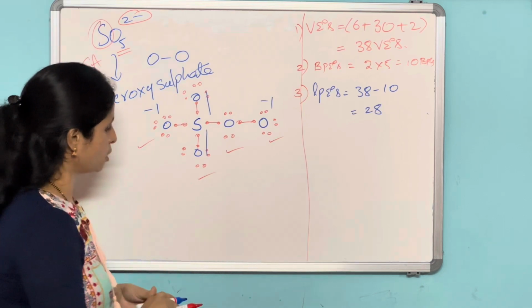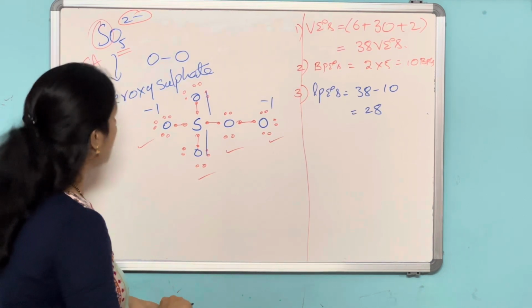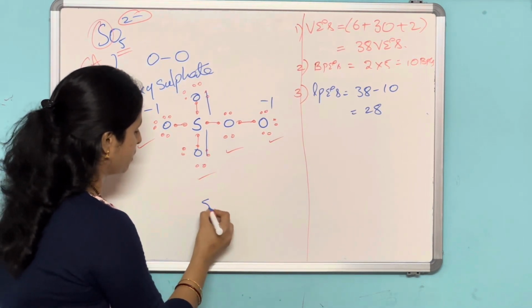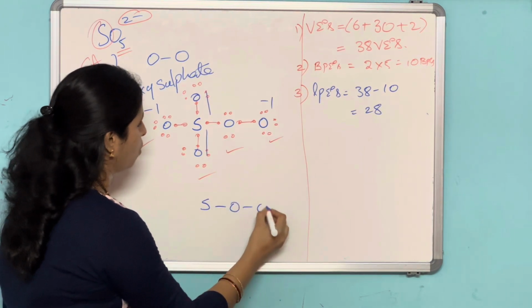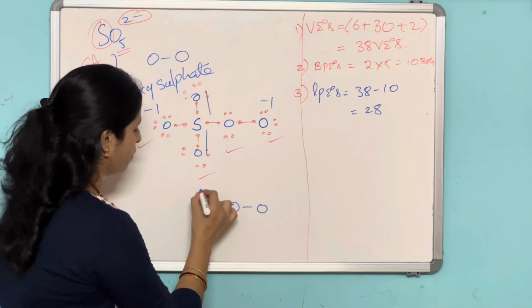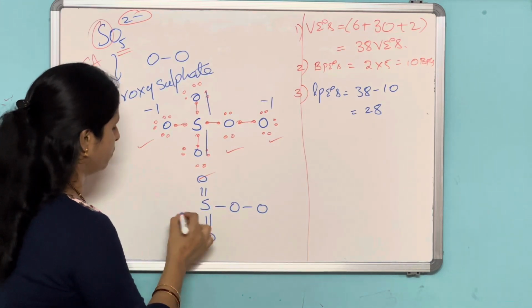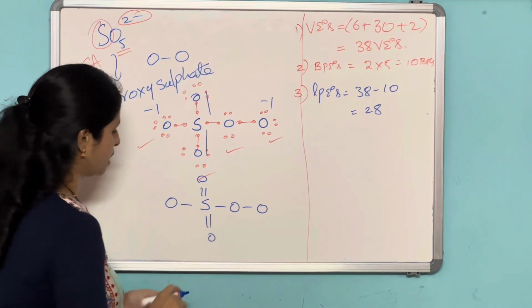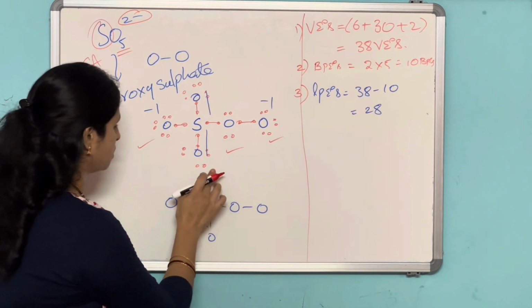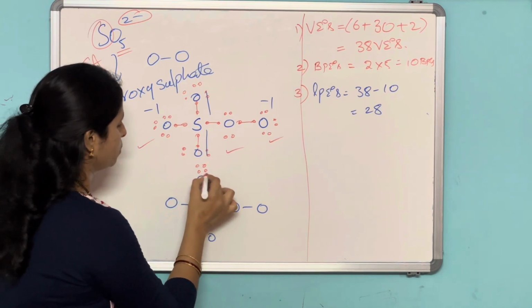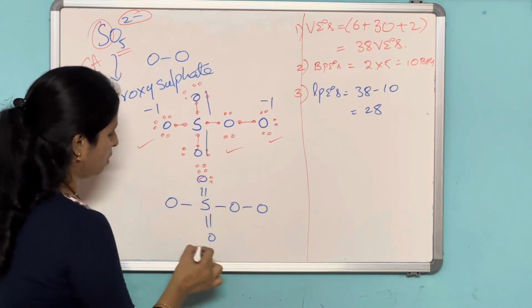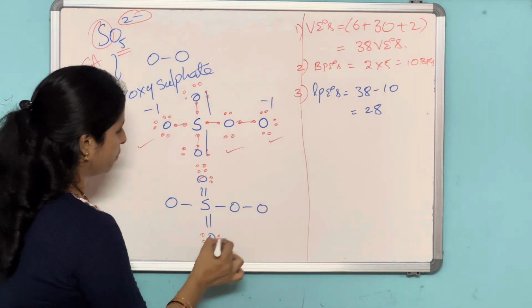Now the Lewis dot structure for this peroxy sulfate is S, O, with a double bond O, and here a double bond O, and it is O. Now the lone pairs on this one: 1, 2, 3, 4. On this also 1, 2, 3, 4.